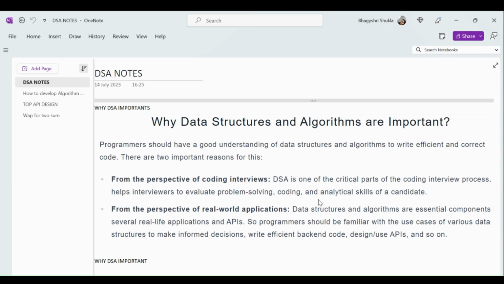Hi everyone. Today I'm going to discuss data structures and algorithms and the important roles they play in computer science and the software engineering field. I am sharing my notes here for the preparation of DSA and algo.